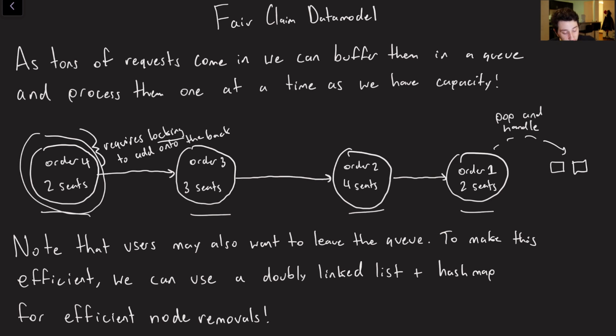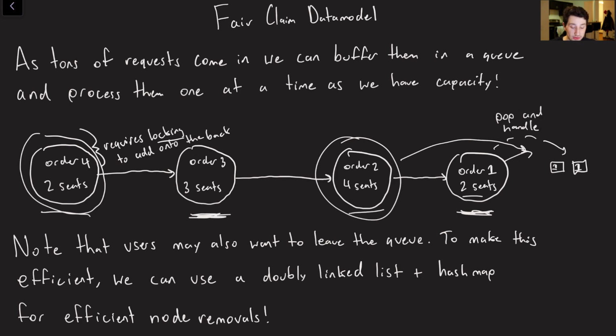And then on the right over here, we want to dequeue from our linked list and actually handle, right? We would say, oh, there are 2 seats available, so this is going to user number 1, and this is going to user number 1. And now that that's done, we can go ahead and pop this guy. Another thing that we could also, in theory, do is, we don't necessarily have to process these one at a time, right? We can pop this guy because we know there are enough seats left to handle it. We don't have to process them completely one at a time. But then once we say, oh, wait, there are only 2 seats left, now all of a sudden we can't pop this guy. So worth noting, but optimization if nothing else.